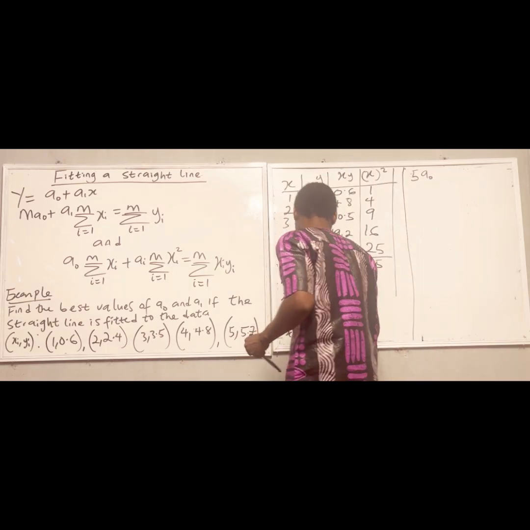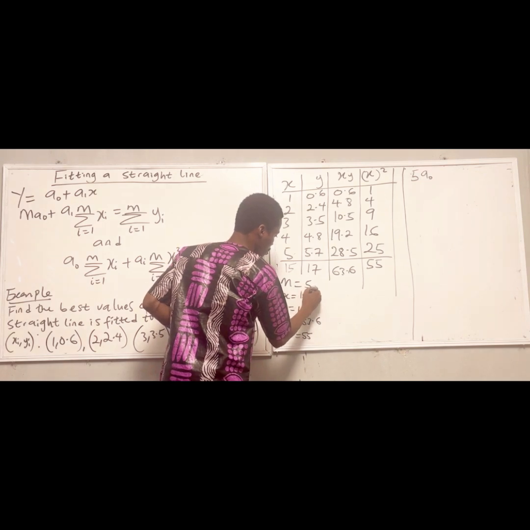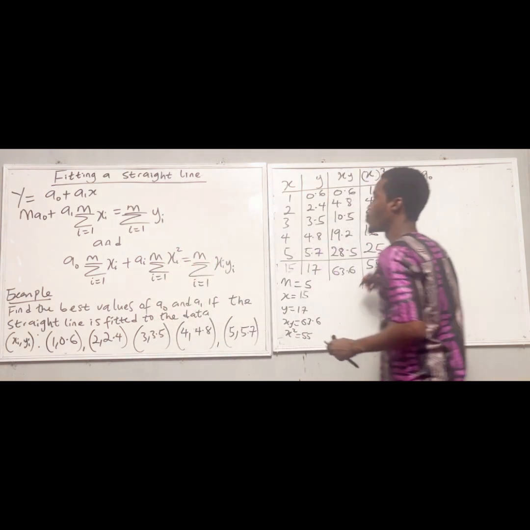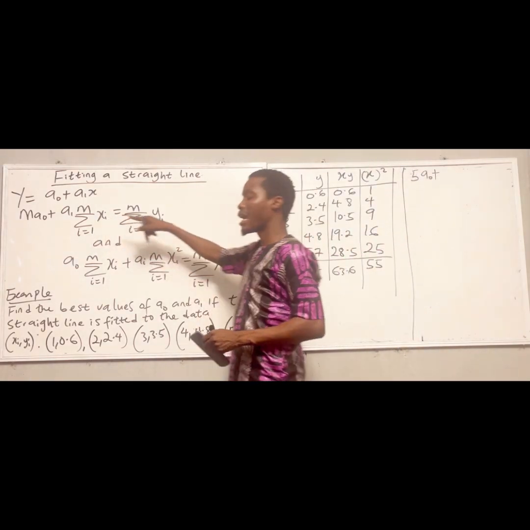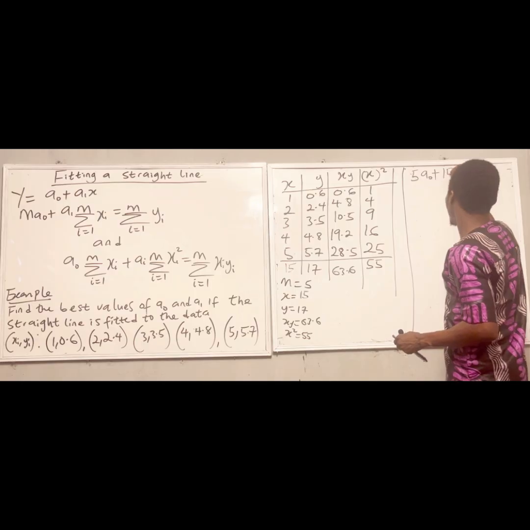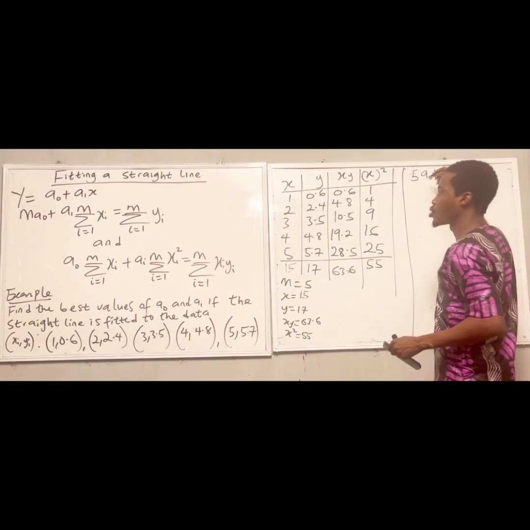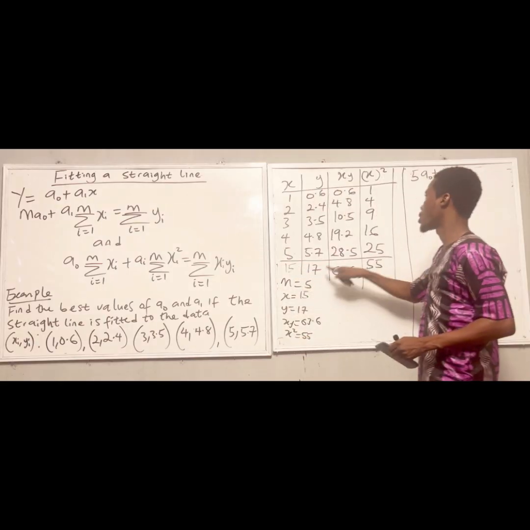So I'm going to have 15 here. This is 15 plus the summation of x1, which is 15, multiplied by a1. I'm going to have 15a1. That is equal to the summation of all yi, which is 17.